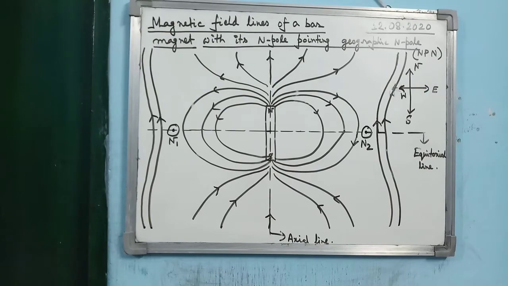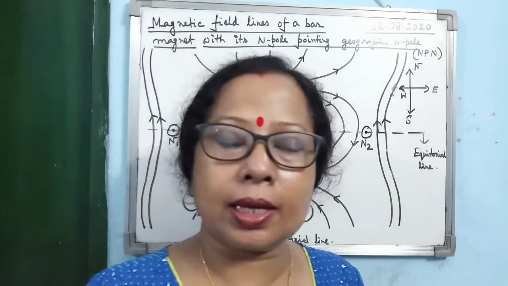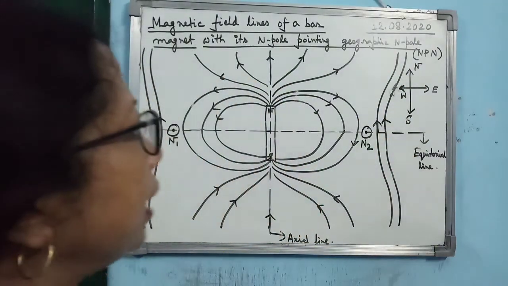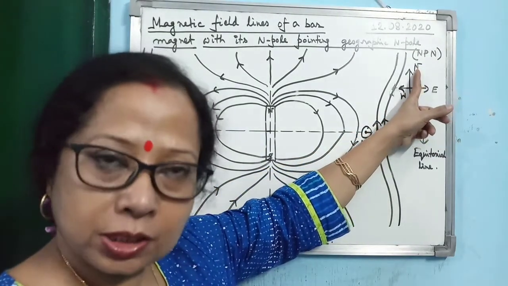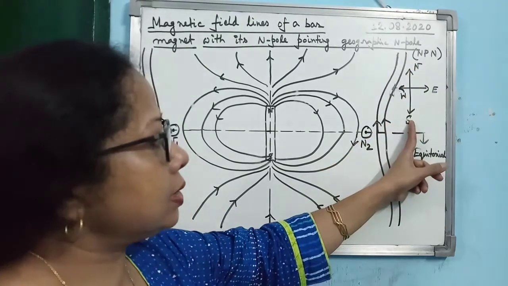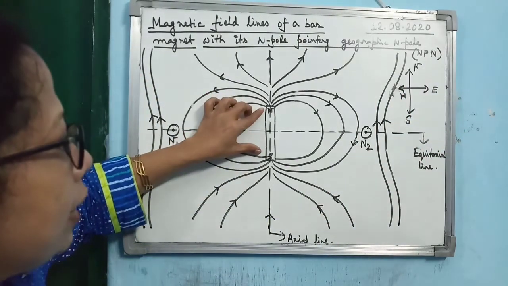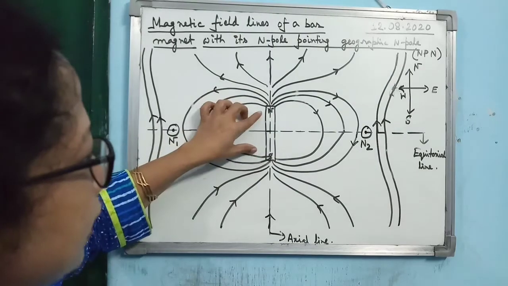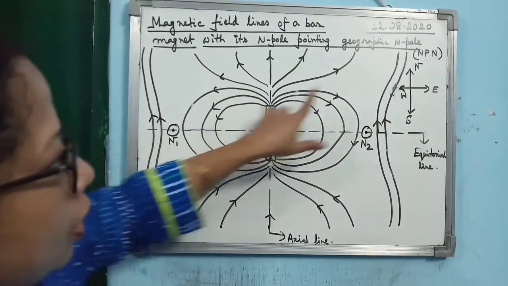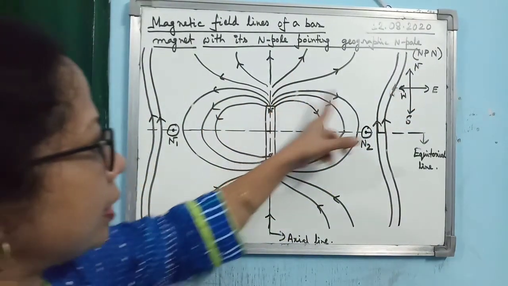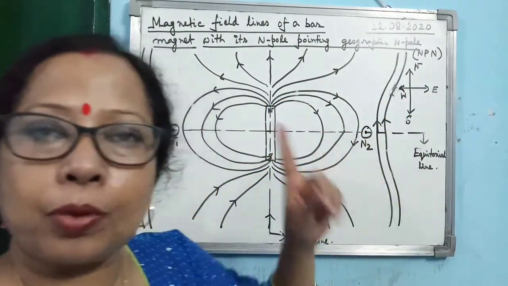Now, magnetic field lines of a bar magnet with its north pole pointing geographic north. This experiment you have to do. Now what we have done, you see here I have written north and south: this is the geographic north, means Earth's north, this is the geographic south, and this is the geographic east and west. Now the bar magnet whose magnetic field you want to find, how have you set it? North pole pointing towards geographic north. So here the bar magnet's north pole and the Earth's north pole are on the same side. So we write like this, NPN, means north pointing north.